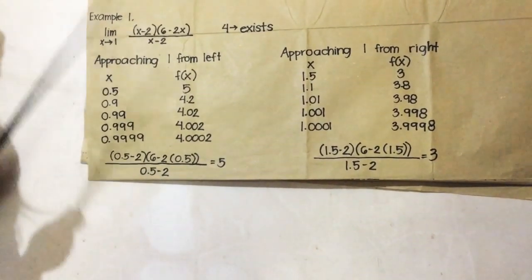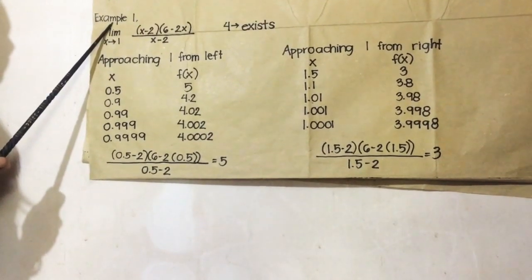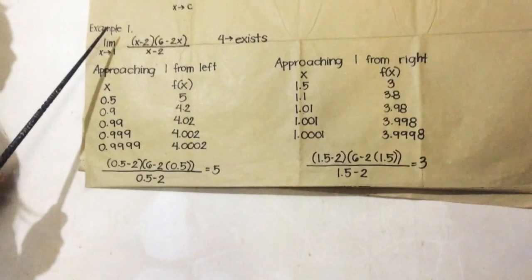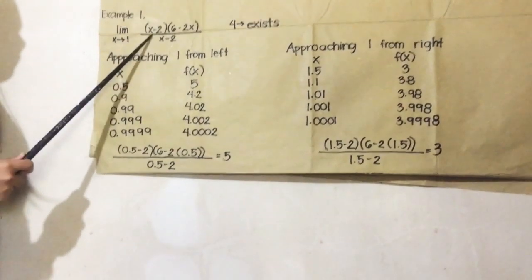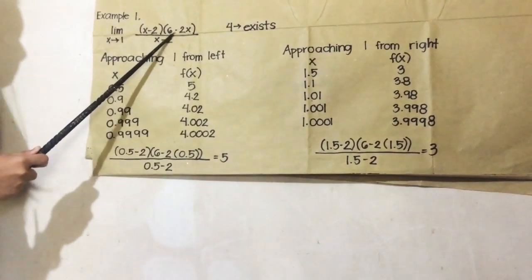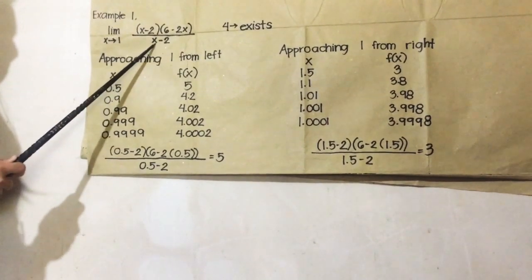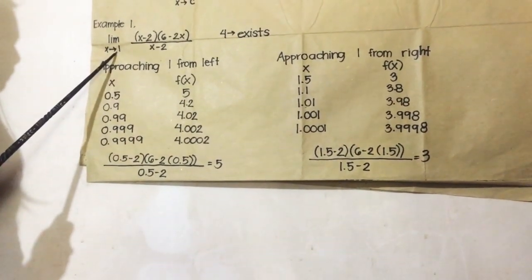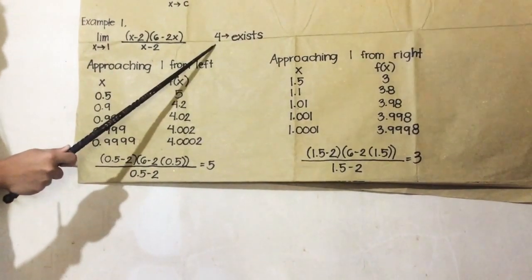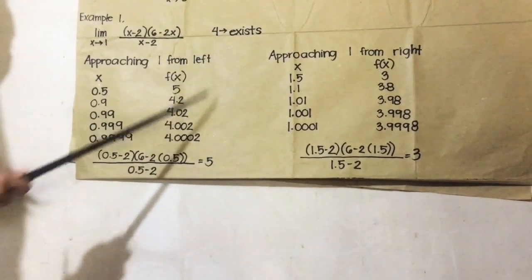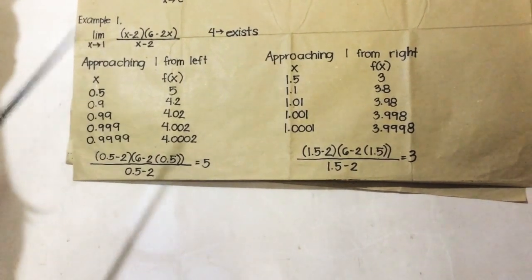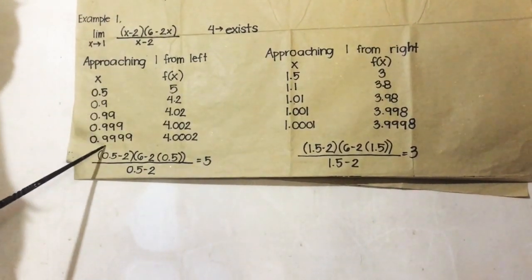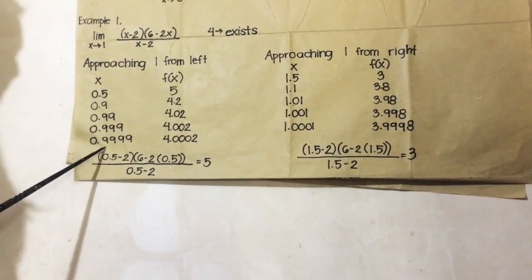The first example is an exist. The given problem is the limit of (x minus 2) times (6 minus 2x) over (x minus 2) as x approaches 1 equals 4. To solve this problem, we need to have a list of numbers that approaches 1 from left and right.